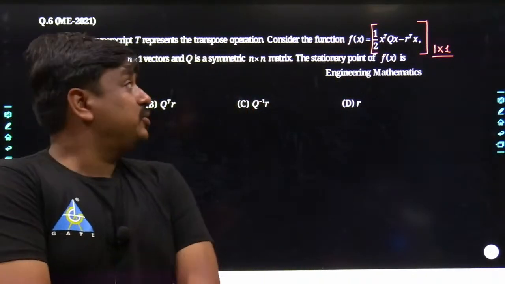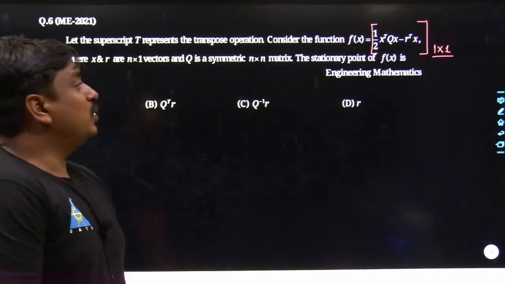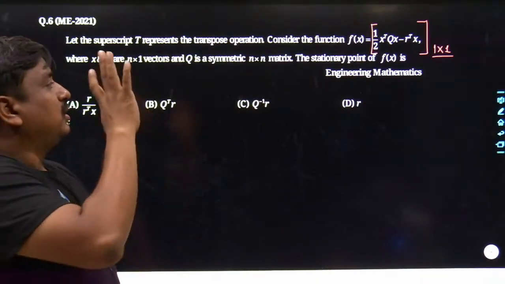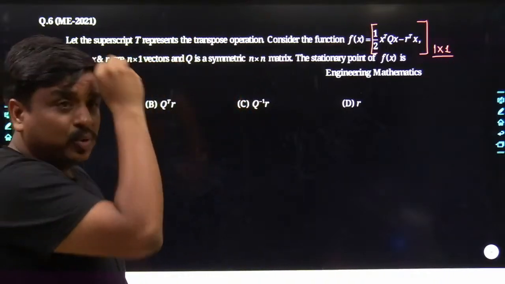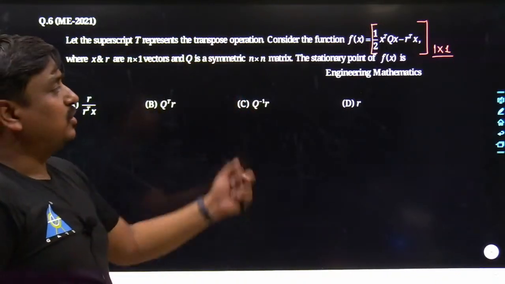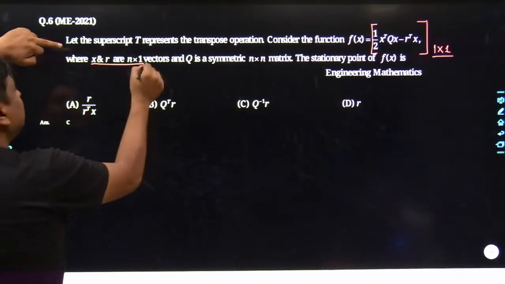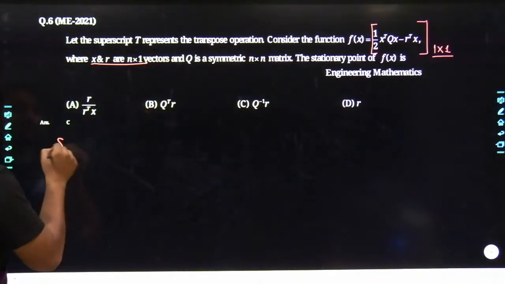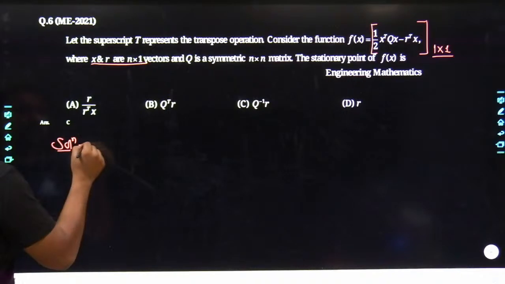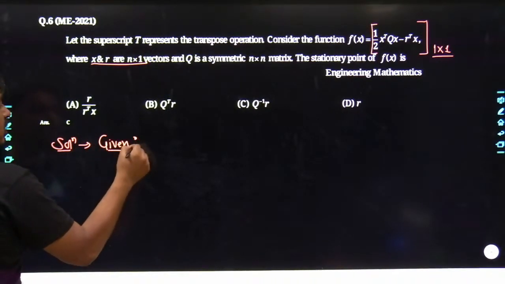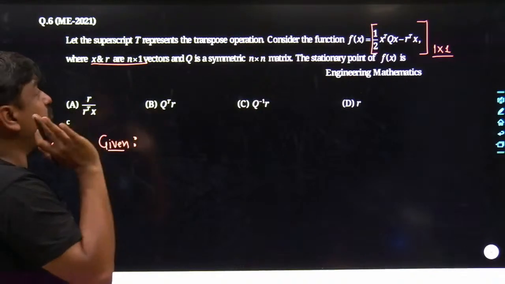Yes. And once you see the dimensions of x, Q and r, you yourself would be able to judge that the product of the matrices which comes out after the calculation is nothing but 1 cross 1. See how x and r are of the order n cross 1. So if we talk about the given data, first focus on the order of the individual matrices.